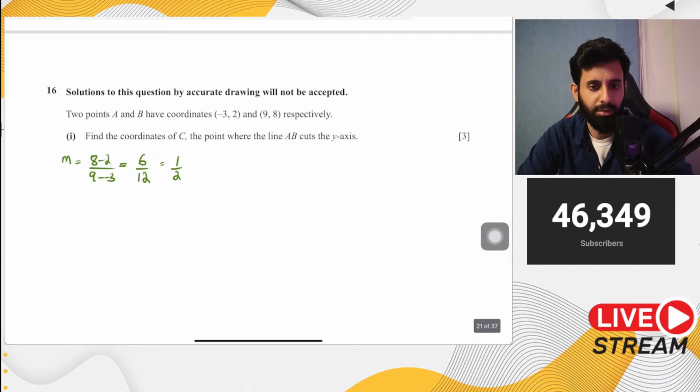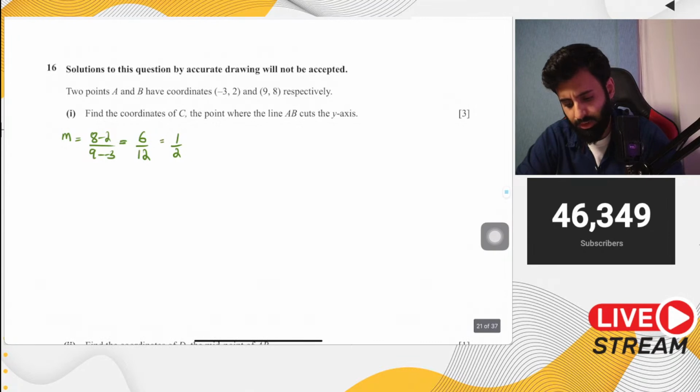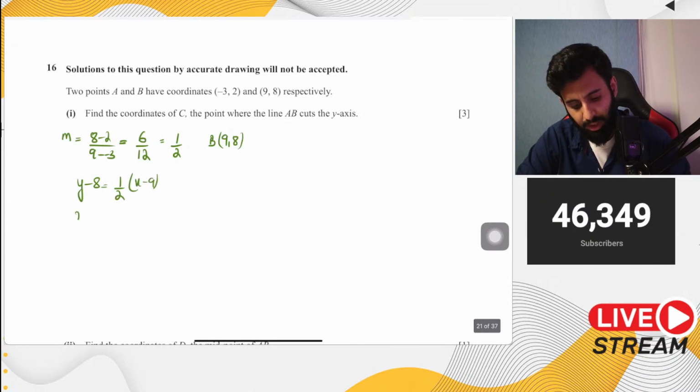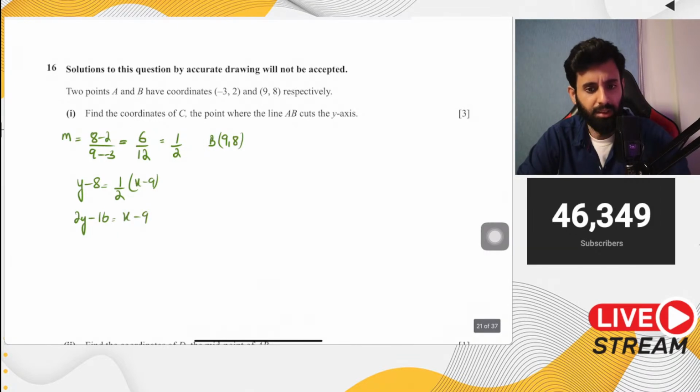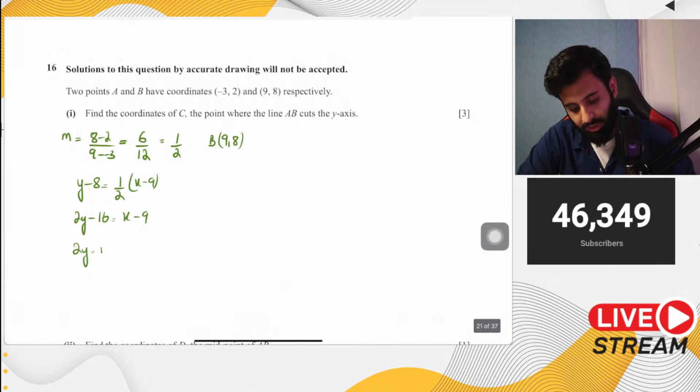Now, in order to form an equation, you just need a point through which the line is passing. Now, we have 2 points. So I'm just going to go with 9, 8. Again, no particular reason why, but yeah. So y minus 8 is equal to 1 upon 2 into x minus 9. Cross multiply, so you have 2y minus 16, which is equal to x minus 9. You can write the equation nicely. Okay, so 2y is equal to x plus 7.